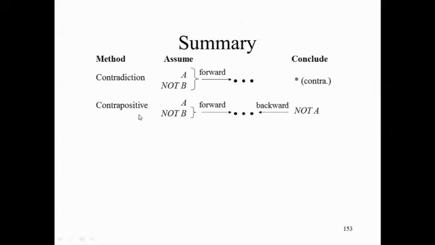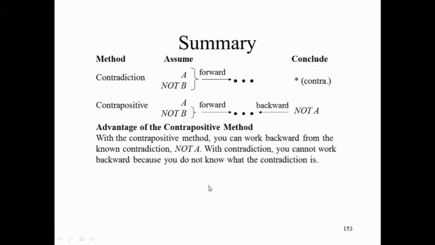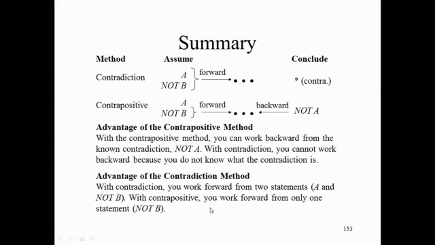Let's summarize the contrapositive method. The contrapositive method is a passive form of contradiction in which you assume A is true and B is not true, and work forward only from not B to reach the contradiction that A is not true, and therefore you can work backward. The advantage of the contrapositive method is that you can work backward because you know where you're trying to get to. The advantage of the contradiction method is that you have two statements to work forward from instead of just one. Again, the time to use the contrapositive method and the contradiction method is when you see the keywords no or not in the conclusion or in the backward process. That completes this lecture.